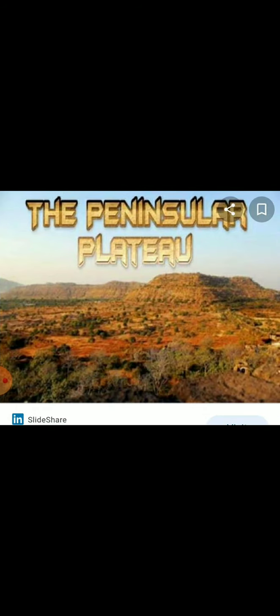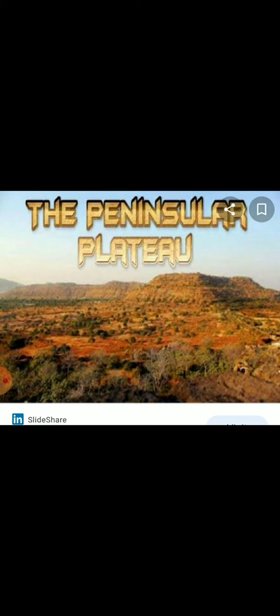The Peninsular Plateaus. The plateau region lies in the south of the Great Northern Plains. This is the largest physiographic division of our country. It covers an area of about 16 lakh square kilometers. It is an old and rocky plateau region.